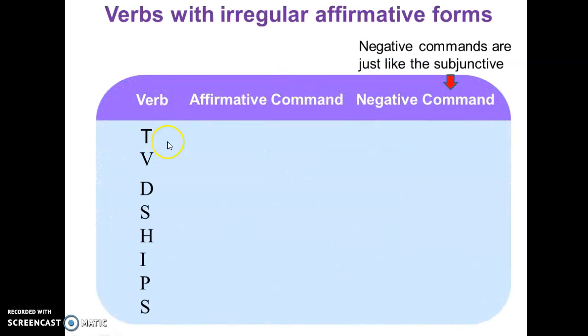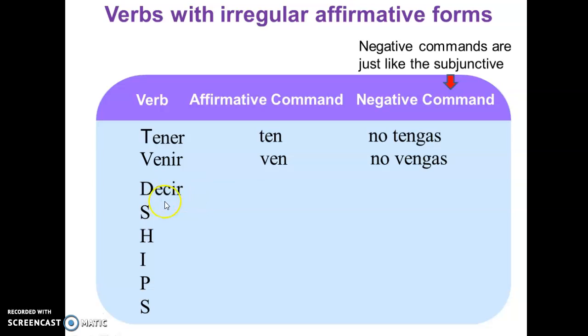Irregular affirmative forms. There are a few of them. For example, tener, to have. So we're saying ten, have something. And then no tengas, don't have something. Venir, to come, like come to the party. Ven. No vengas, don't come to the party. Decir, this is to say, like say something. Di. No digas, don't say. Salir, to leave. Like go, leave the place. Sal. No salgas, don't leave.